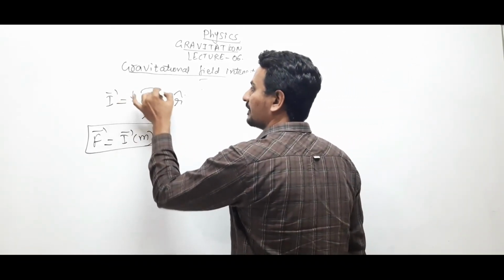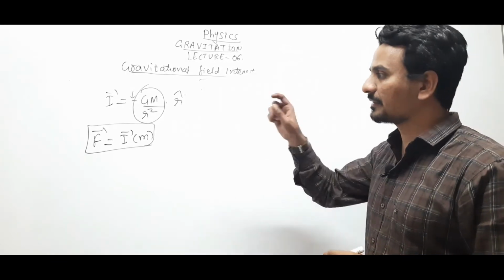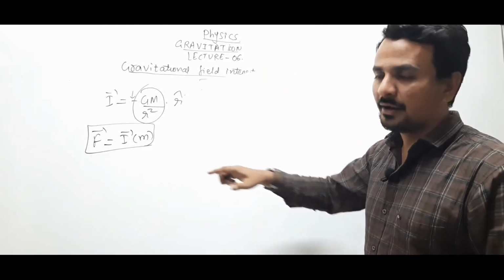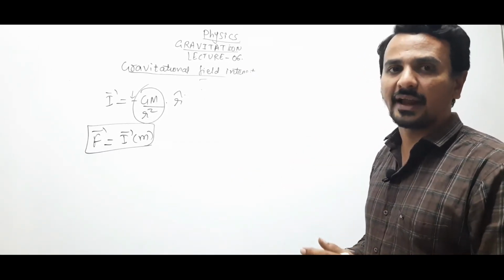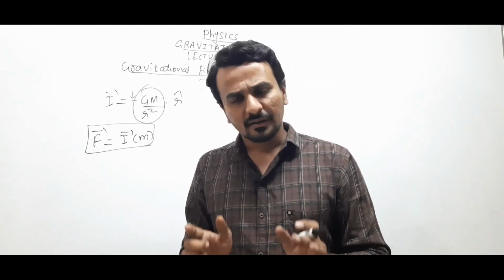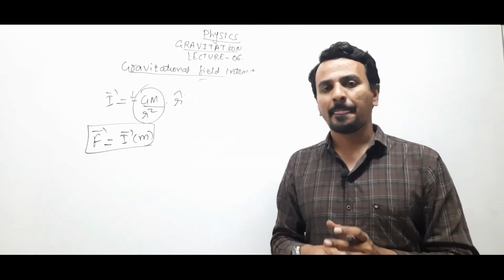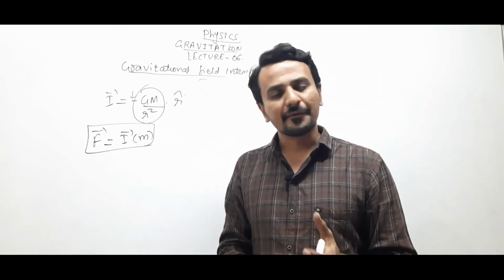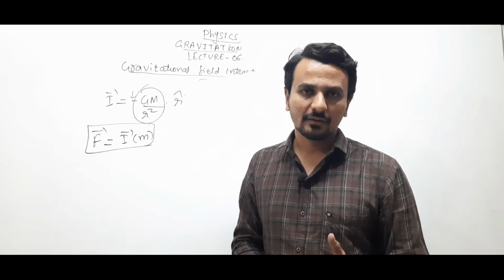Okay, now actually formula wise this is equal to acceleration due to gravity, right? It will have the same dimensions, same unit as that of acceleration due to gravity, but it should be clear to you that gravitational field intensity and acceleration due to gravity are different quantities. Their formulas are same, their dimensional formulas are same, their units are same, but both represent different things, right? So gravitational field intensity is not equal to gravitational acceleration, right?